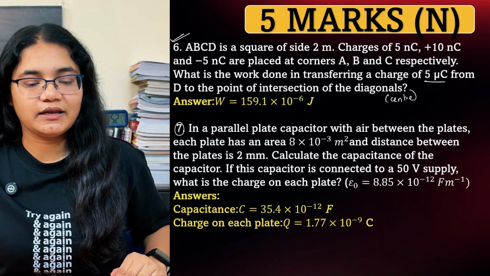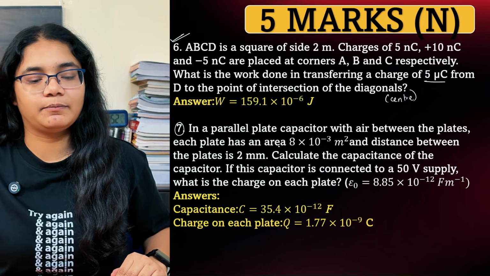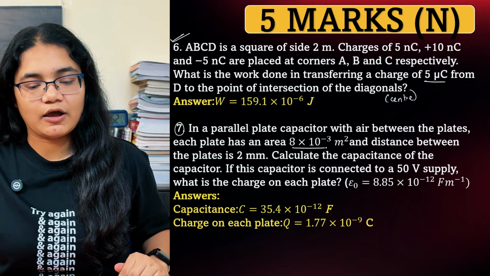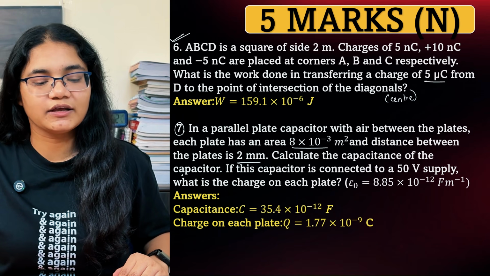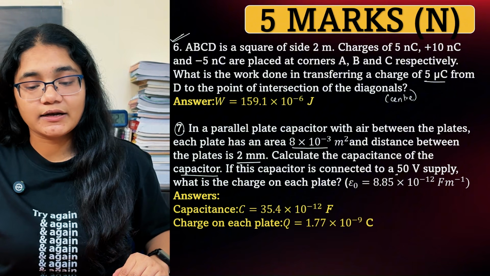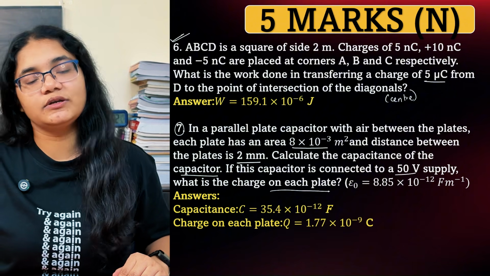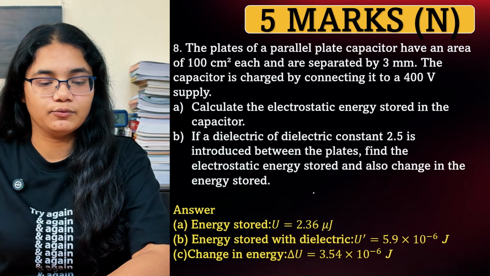Next is question number 7. In a parallel plate capacitor, with air between the plates, each plate has an area of this much. The distance between the plates is also given. Calculate the capacitance of the capacitor. If the capacitor is connected to a 50-volt supply, what is the charge on each plate? So these all calculations you can do.